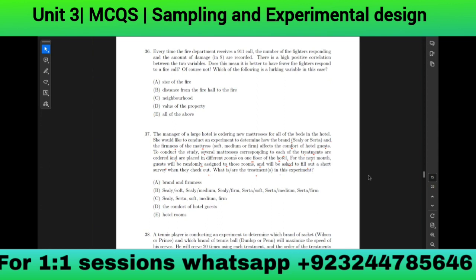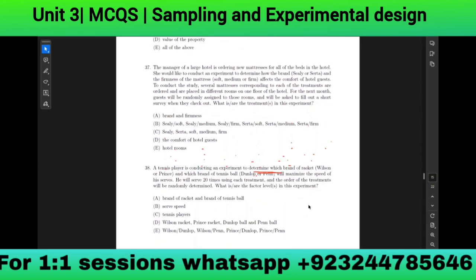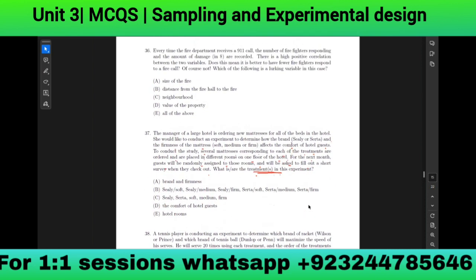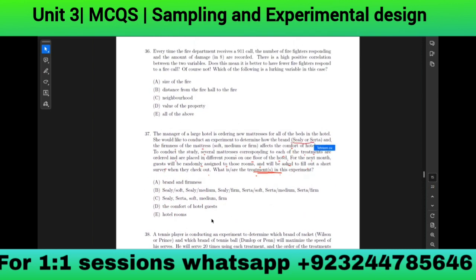D. Treatments. We're not talking about the factors, we're talking about treatments. So they will be checking whether the brands of the mattresses will be Sealy or Serta, and whether they will be soft, medium, or firm. They will be checking these things. So these are the treatments. Sealy soft, Sealy medium, Sealy firm, Serta soft, Serta medium, Serta firm. So there are six options. Option B.